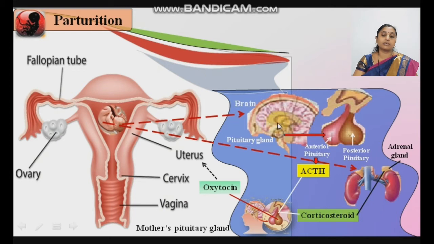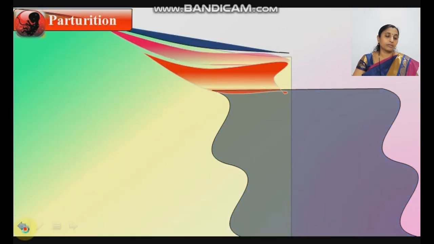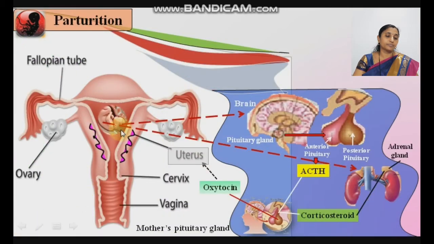There is a nervous signal also, and there is also a role of the endocrine system. So it is a neuroendocrine mechanism. Because of this neuroendocrine mechanism, parturition easily takes place. See here, rapid contraction, and again go back there. These are the rapid contractions of the uterus because of the oxytocin.